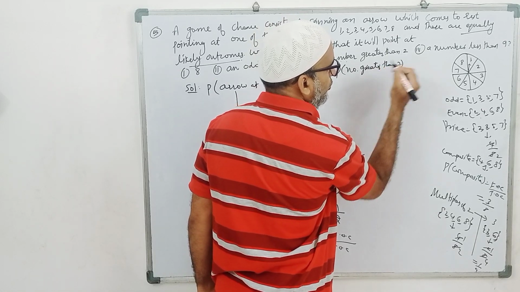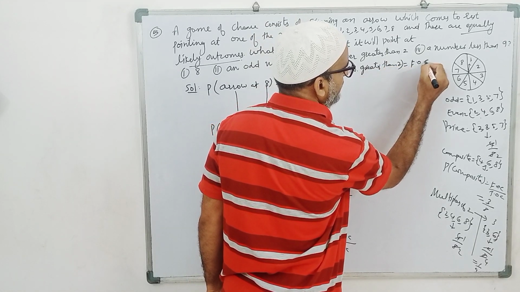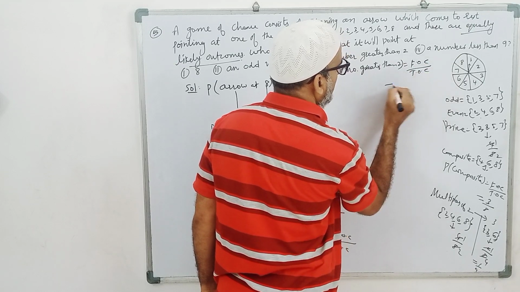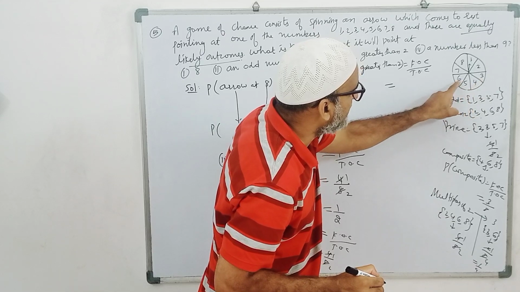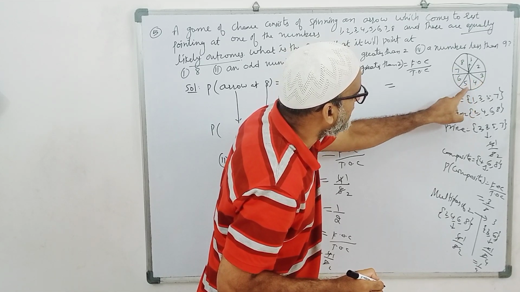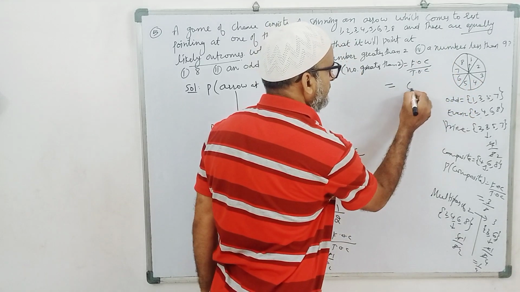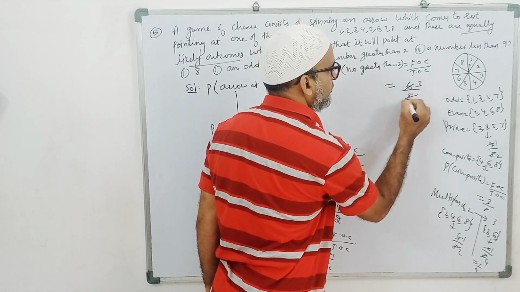Greater than 2 is equal to favorable outcomes by total outcomes. Greater than 2 means it may stop at 3, 4, 5, 6, 7, 8. That is 1, 2, 3, 4, 5, 6 by 8. 2 3s are 6, 2 4s are 8.